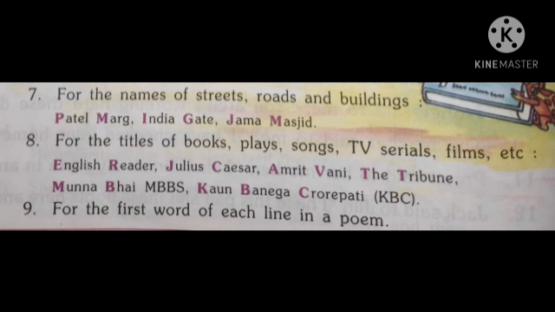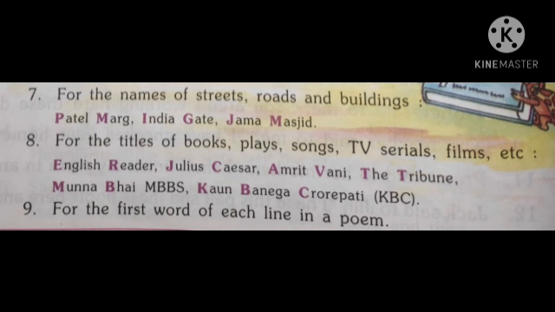Reader also, R is in capital letter. And the next is Kaun Banega Karodpati. K is in capital, B is in capital and K is also in capital. So with the titles of books, plays, songs, TV serials, films, etc., we always use capital letter.